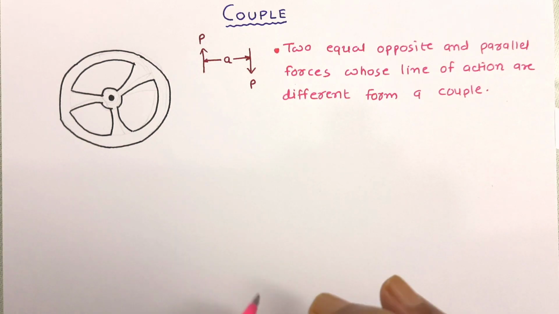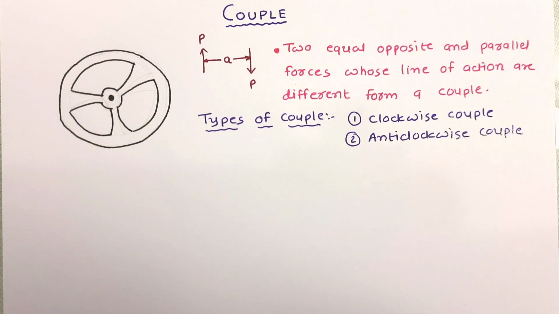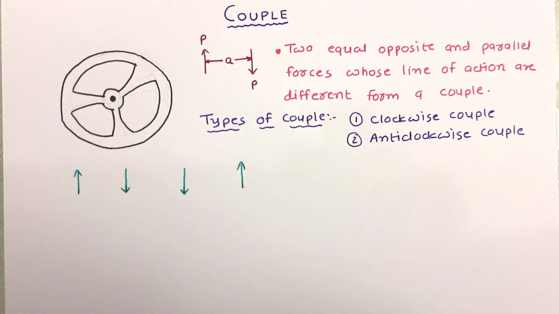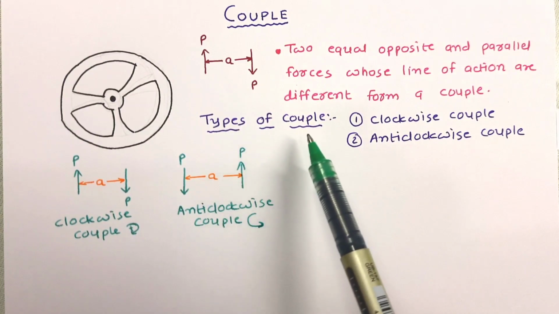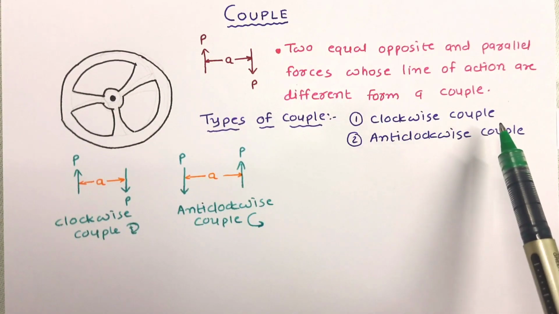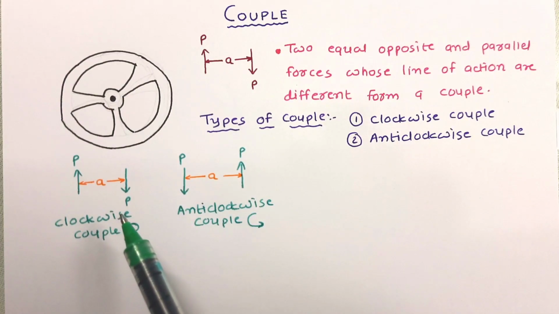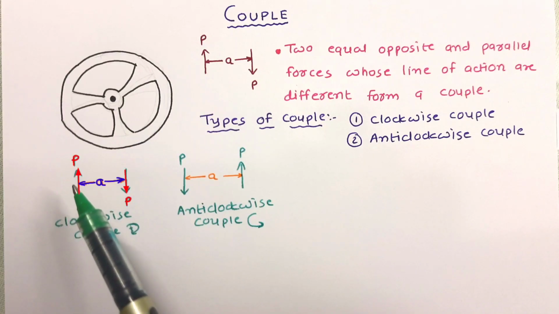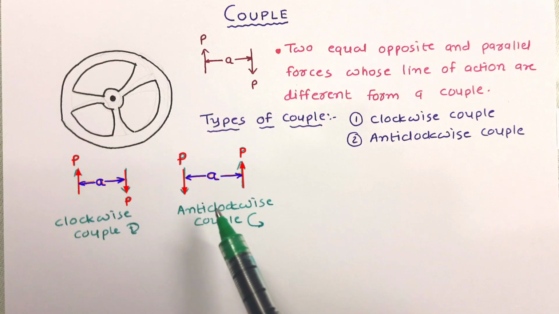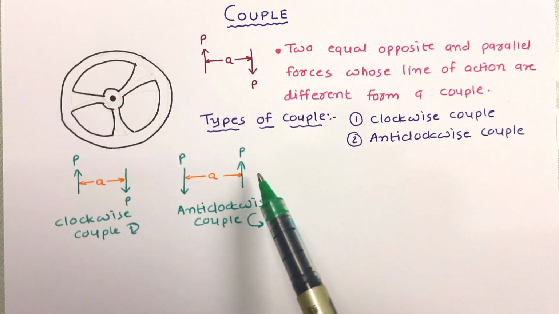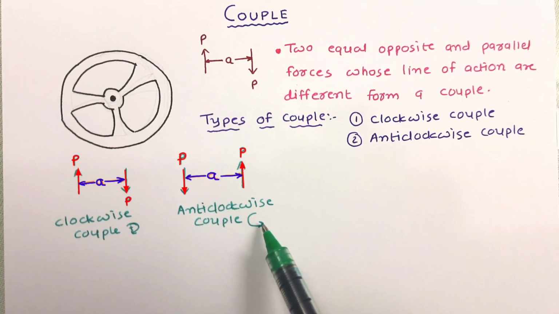Now let us see types of couple. Basically, two types of couples are there: clockwise couple and anti-clockwise couple. A couple which creates the moment in clockwise direction is called a clockwise couple, and a couple which creates the moment in anti-clockwise direction is called an anti-clockwise couple.